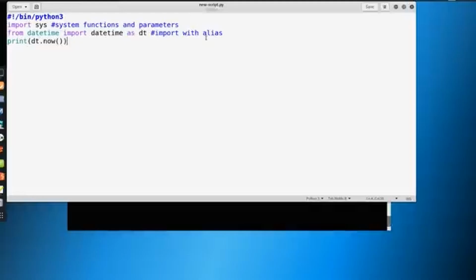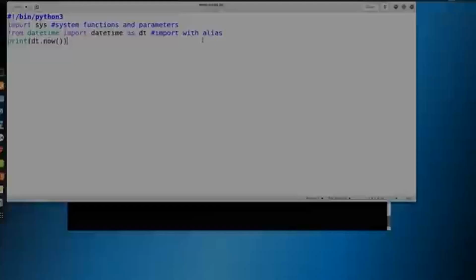So not everything is automatically ready to go. Sometimes you have to import things in order to improve upon your script or make it do what you want to do. So we're going to build off of this when we start writing our scripts, and you're going to see this repeatedly. You're also going to see this again when we do our exploit development part of the course. So let's go ahead and move on. We're going to move on to some advanced strings, and we're going to get close to wrapping up here and start building out some cool little Python scripts. So I'll see you over in the next video.